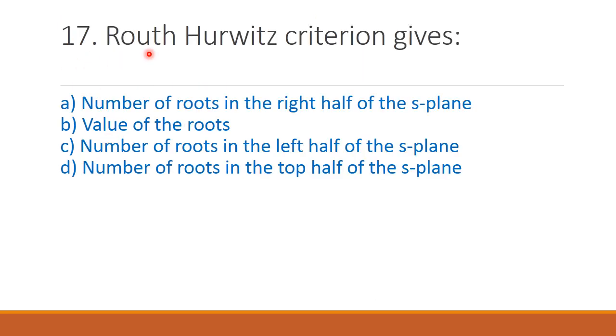Next question, Routh Hurwitz criterion gives: option A, number of roots in the right half of the S-plane; option B, values of the roots; option C, number of roots in the left half of the S-plane; option D, number of roots in the top half of the S-plane. The correct answer is option A, number of roots in the right half of the S-plane.